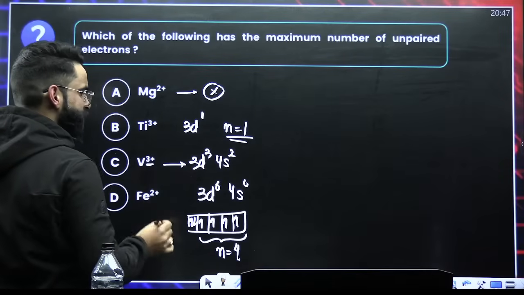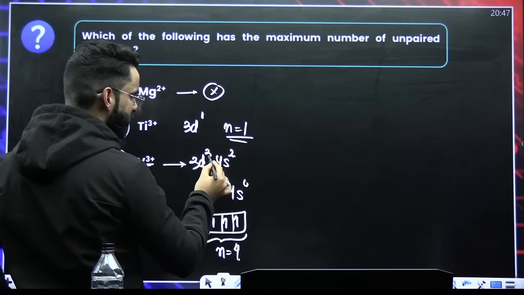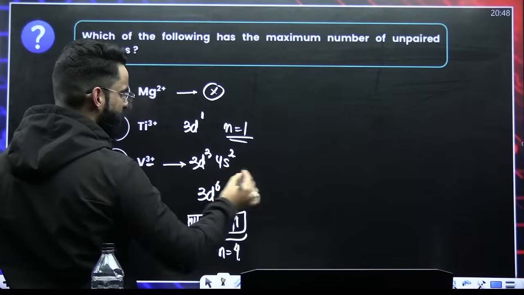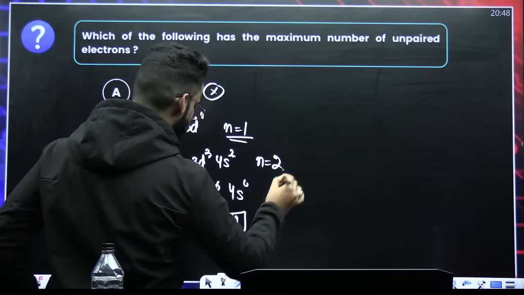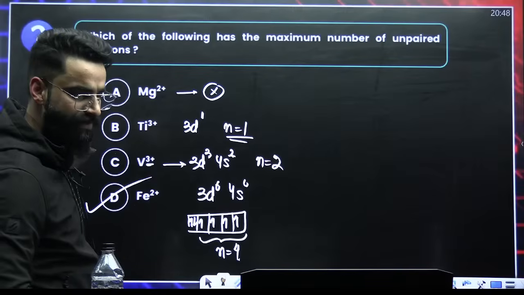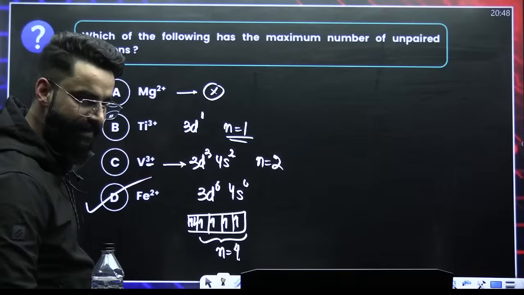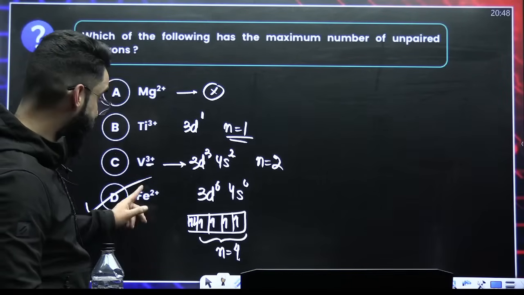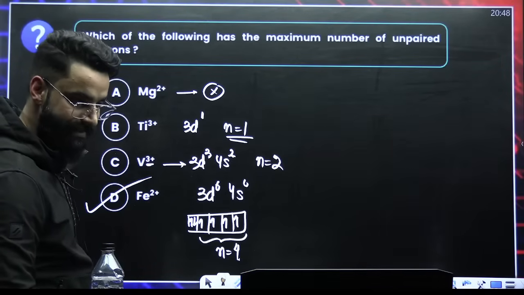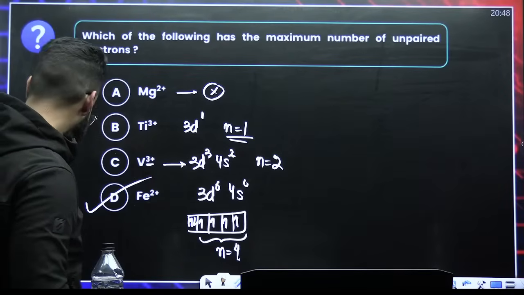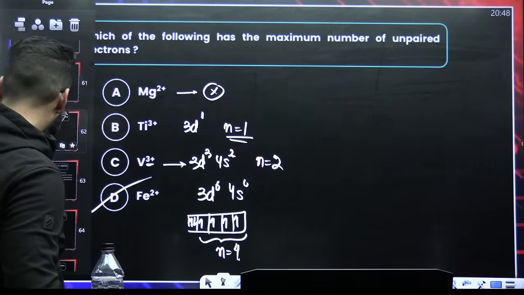It is V3+. Take 3 electrons out, 2 from here, 1 from here. It will have 2 unpaired electrons. So where do you see maximum unpaired electrons? Fe3+, sorry, Fe2+. Yes, Fe2+.